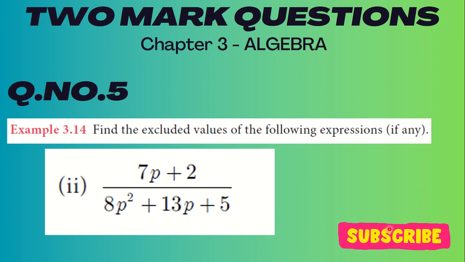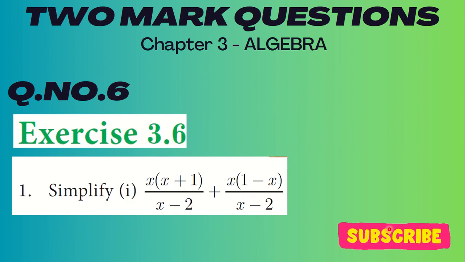Question number 5, example 3.14. Find the excluded values of the following expressions. The second question is 7p plus 2 divided by 8p square plus 13p plus 5. Let's go to question number 6. Exercise 3.6, first sum. Simplify. The first one is x of x plus 1 by x minus 2, plus x of 1 minus x by x minus 2.